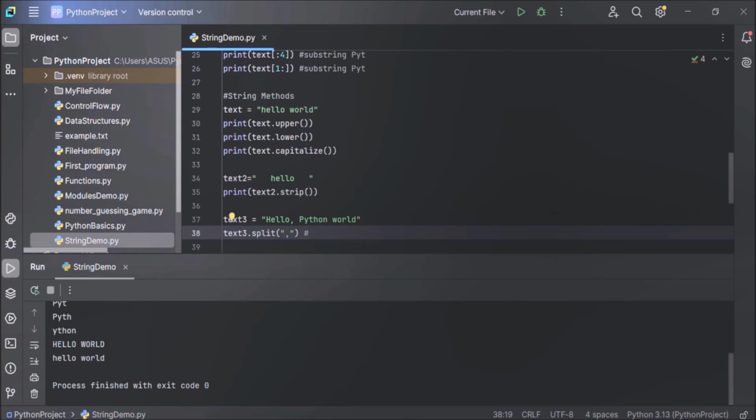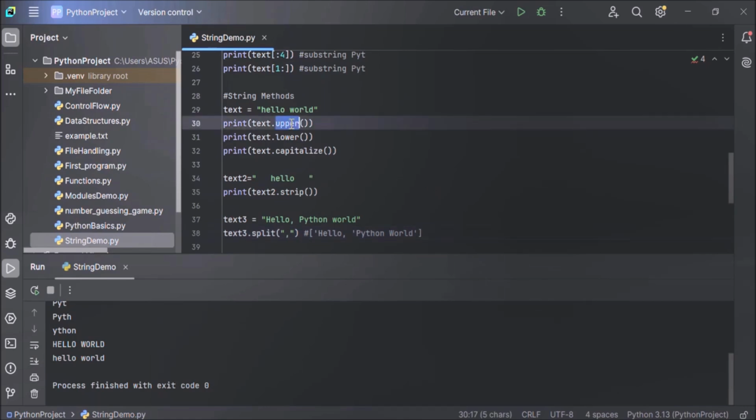In our list, we will have two strings. The first one will be hello and another one will be Python world. So this will be our returned list of strings. Now let's execute the code and see the output.